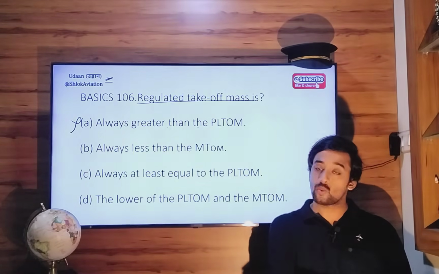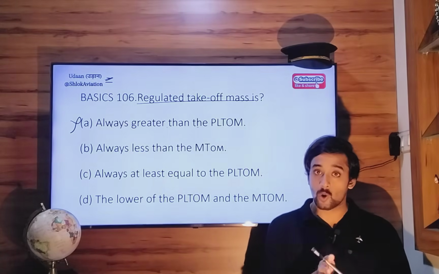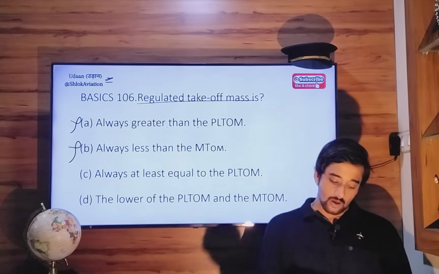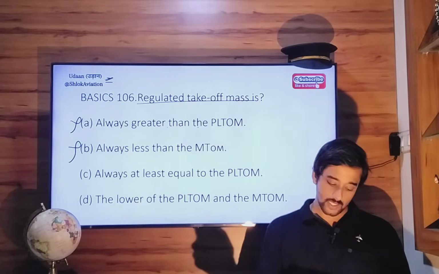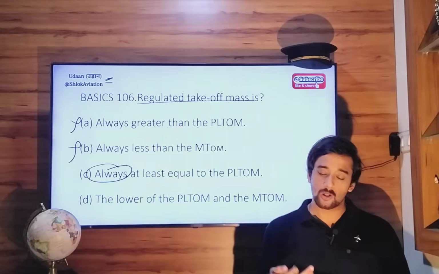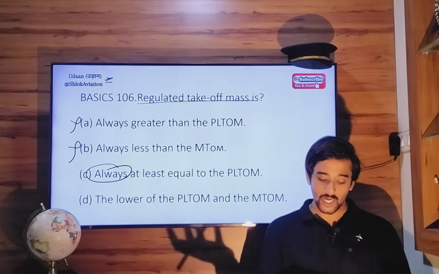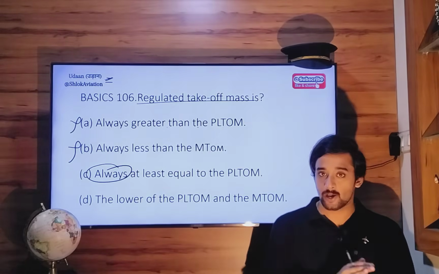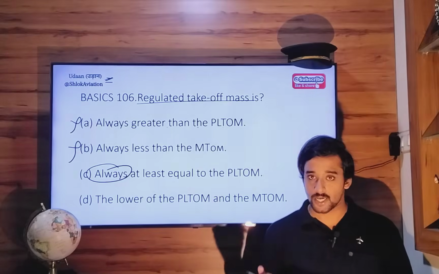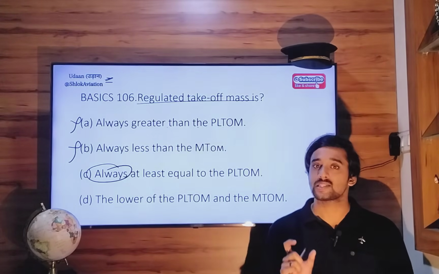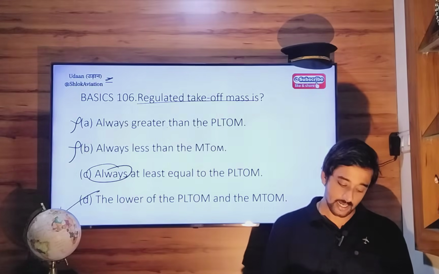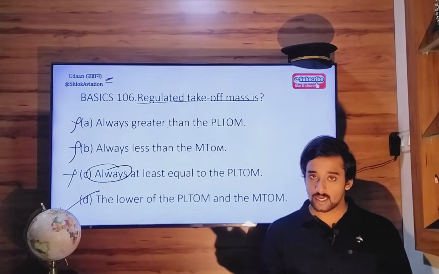It can be equal to maximum takeoff mass, but not always less than it. Always at least equal to the performance limited takeoff mass. They are saying always. It can happen that regulated takeoff mass is equal to structural takeoff mass, not performance takeoff mass. Lower of performance limited takeoff mass and maximum structural takeoff mass. So option Delta, right? So Delta is the right answer.